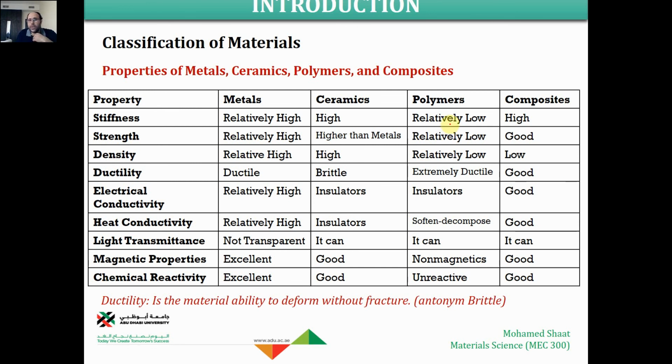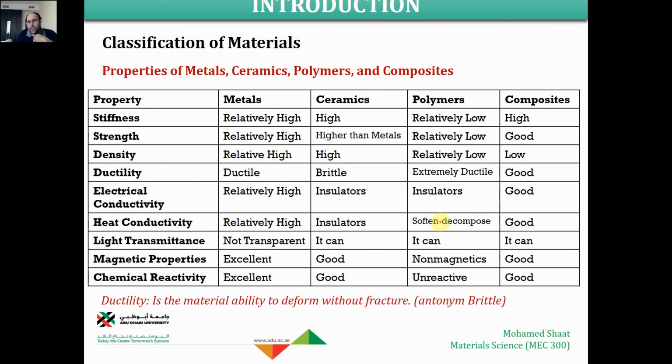Polymers: their stiffness, strength, and density are relatively low. Their ductility is extremely high. This is the most ductile material ever; it should be polymer. They are excellent electrical insulators.